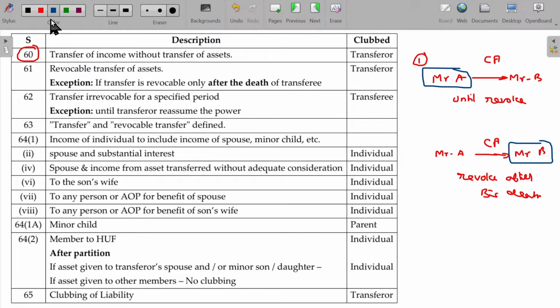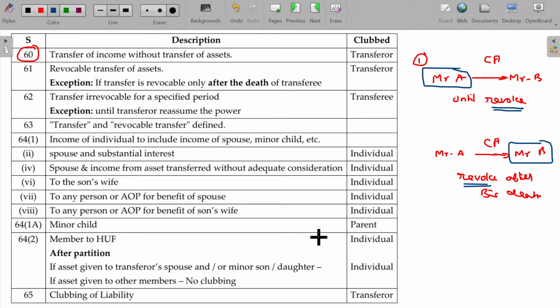So in this particular case, I have mentioned this particular point, the revoke point. I transfer the ownership of my capital asset to a third party, stating that you can enjoy until I ask for it, until I revoke it. Then automatically any benefit of the capital asset is clubbed in my hand only, the transferor's hand.